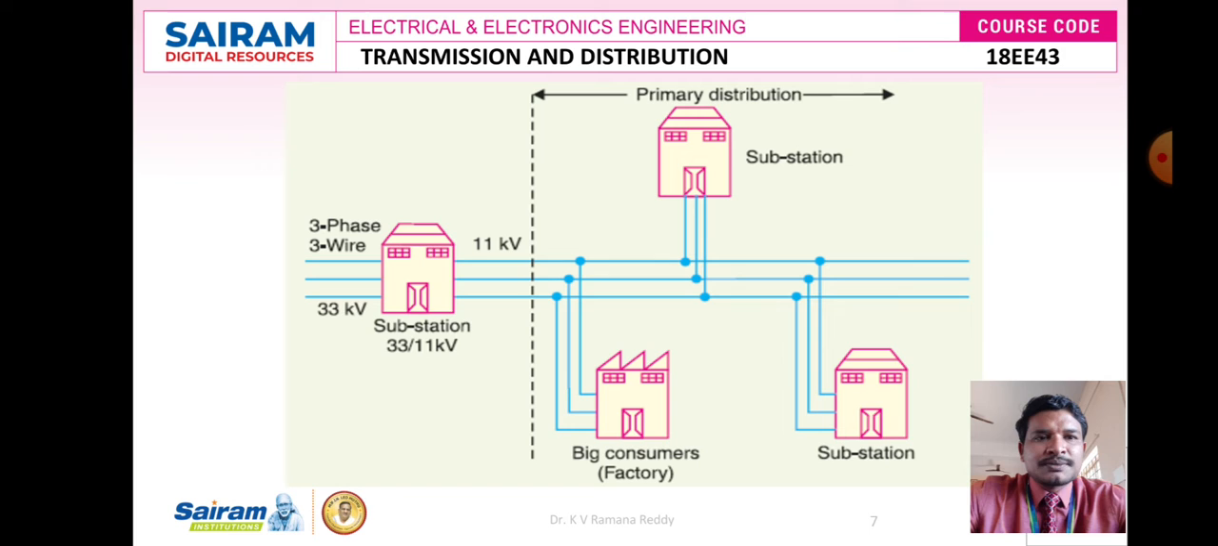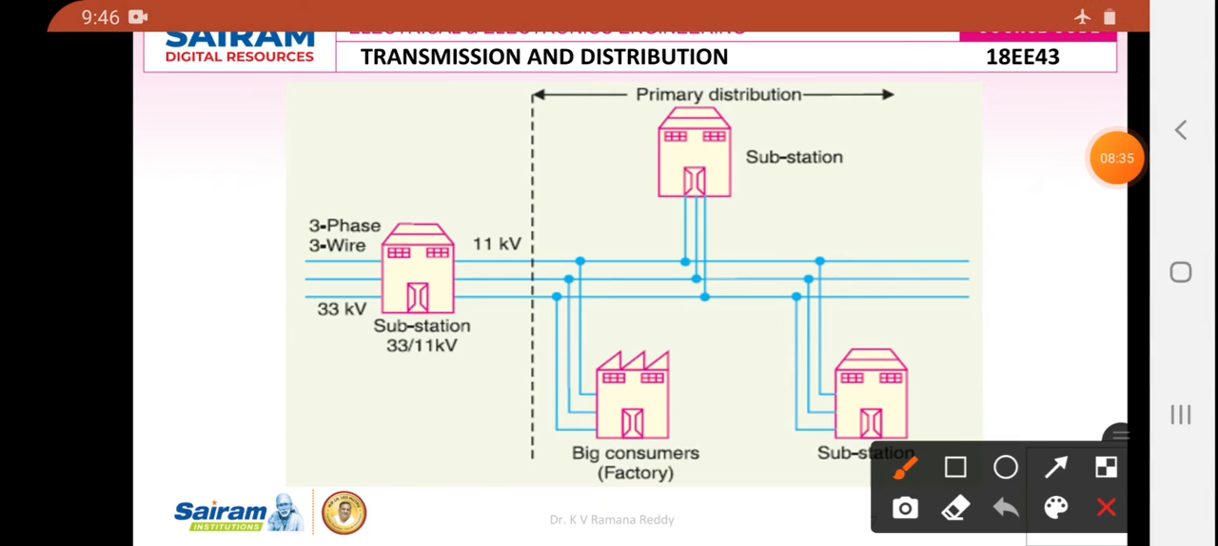Once it reaches the substation, we step down the voltage from either 33 kV to 11 kV, or 66 kV to 11 kV, or 132 kV to 11 kV, or 220 kV to 11 kV, or 400 kV to 11 kV. So this primary distribution system has one substation where we step down the incoming line voltage that is greater than 11 kV to 11 kV, and in this figure you can observe it very clearly.